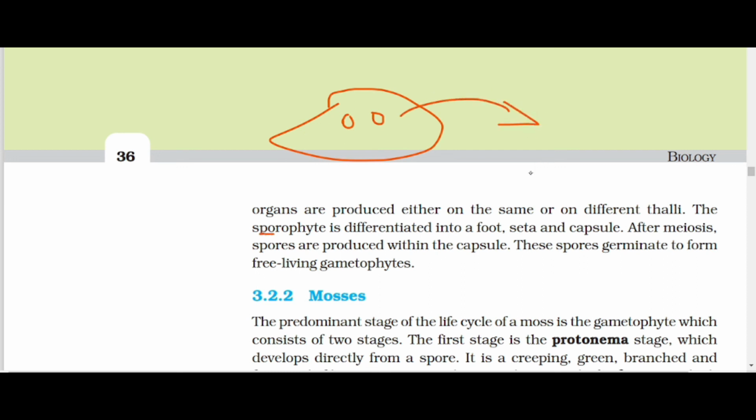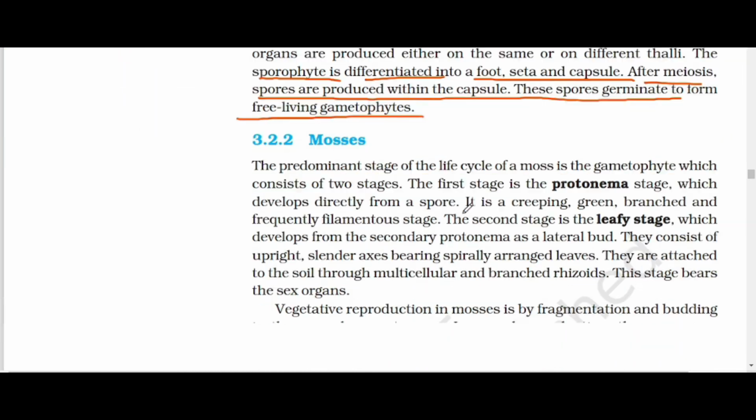These sporophytes are differentiated into foot, seta, and capsule, which together are known as sporophyte. After meiosis, spores are produced within the capsule. These spores germinate to form the free-living gametophytes. Okay, now we move on to the mosses.